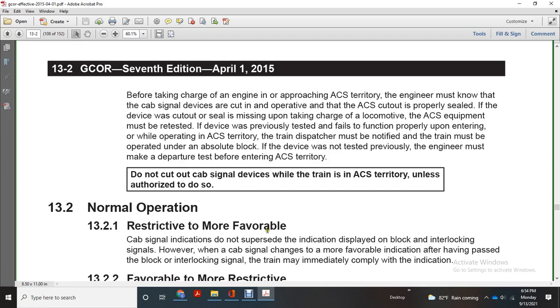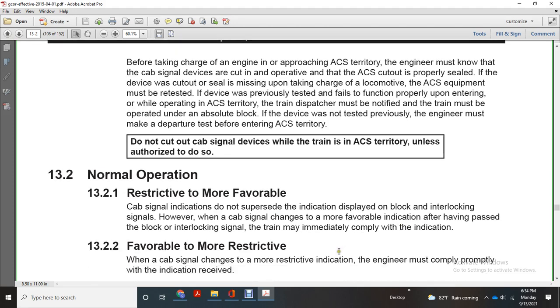Normal operation, restrictive to more favorable cab signal indication. Do not supersede the indication displayed with a more favorable indication after being passed with the block or interlocking symbol. The train may immediately comply with the indication.